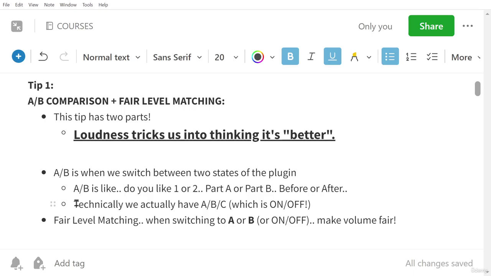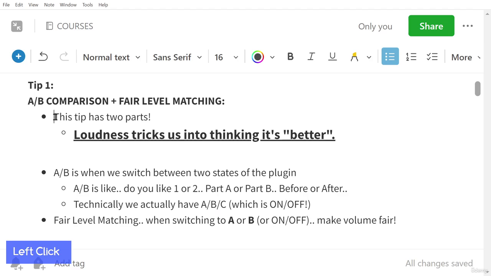But technically, we actually have a C state as well, which is actually on and off. So whenever you hear someone say A and B, that's before and after, but you actually are able to turn the plugin off and on for that additional C.